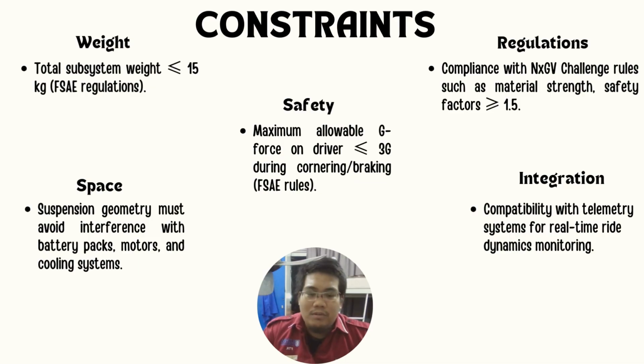So the constraints for design parameters: weight, total subsystem weight is lower than or equal to 15 kilograms, per SAE regulation. For space, suspension geometry must not interfere with the battery pack, motor, and cooling system. Regulation, comply with challenge rules such as material strength, safety, and factor. For integration, compatibility with the telemetry system for real-time ride dynamics monitoring. Lastly, for safety, maximum allowed G-force on the driver is lower or equal to 3G during cornering or braking.